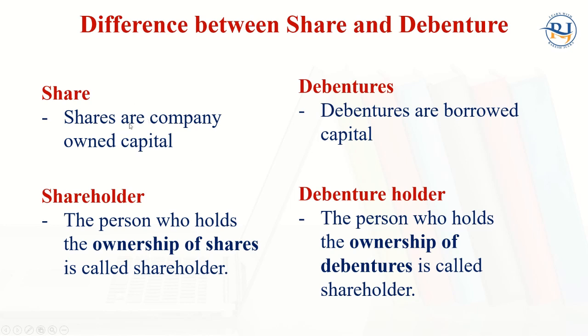So it means that the shareholders are the owners of the business, and debenture holders are not owners of the business. And what are the shareholder and the debenture holder? The person who holds the ownership of shares is called a shareholder. On the other side, the person who holds the ownership of the debenture is called a debenture holder.